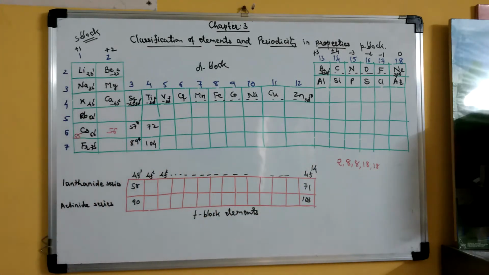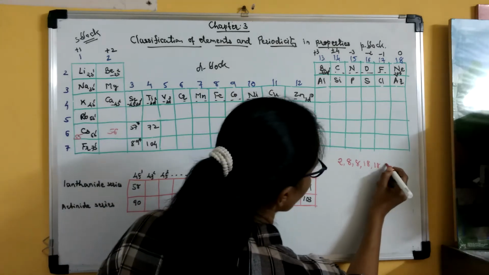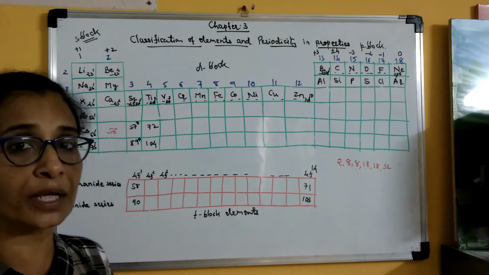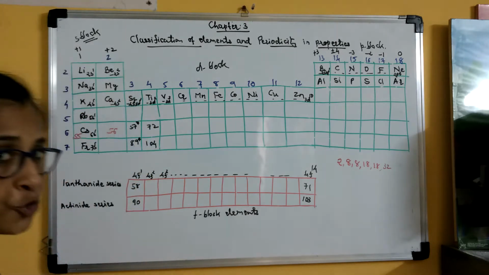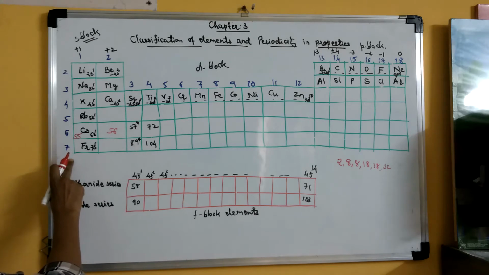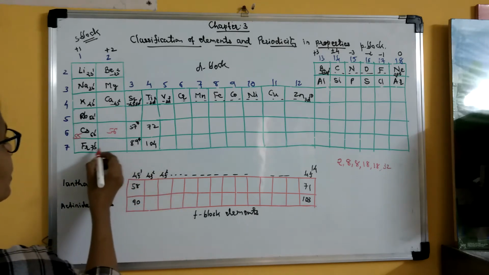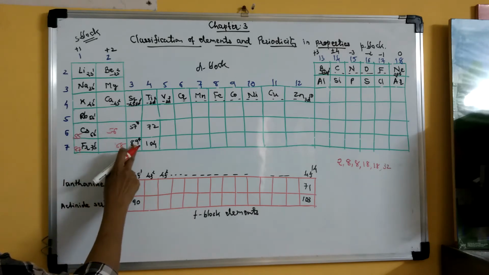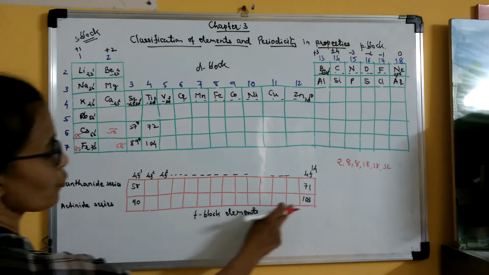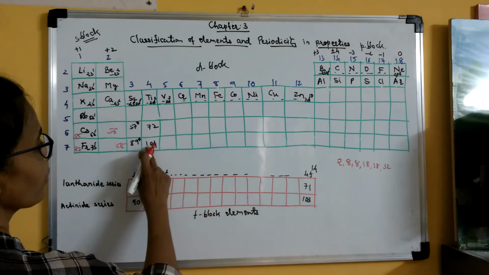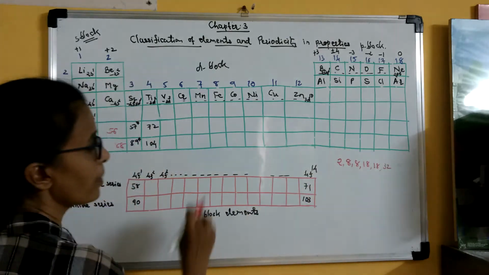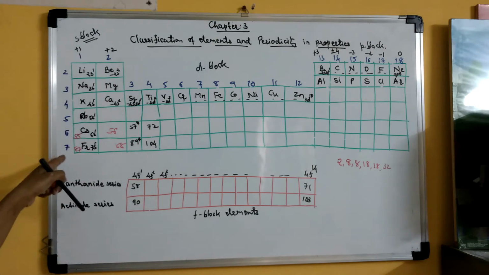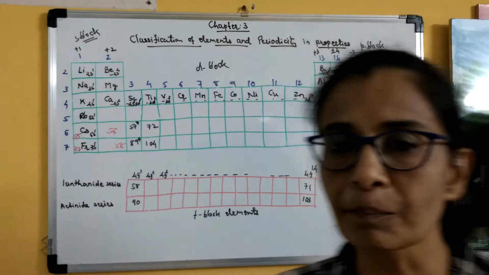Clear? So if you count them, then total there are 32 elements. Means the sixth period is known as the first very long period. Clear? There are 32 elements. In seventh period there are, means here also this is 88 and this is 87. 87, 88, 89. After that 90 to 103 are written separately. Then 104 onwards are here. But still here this period is not complete, and that is why seventh period is known as the incomplete period.